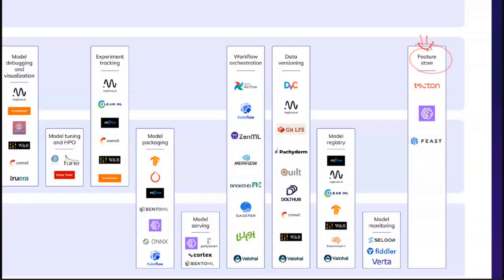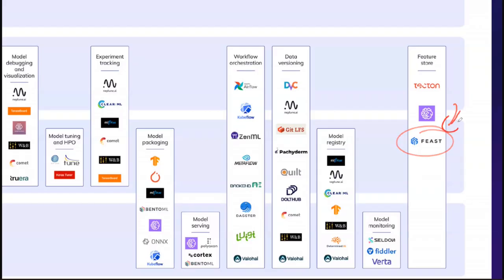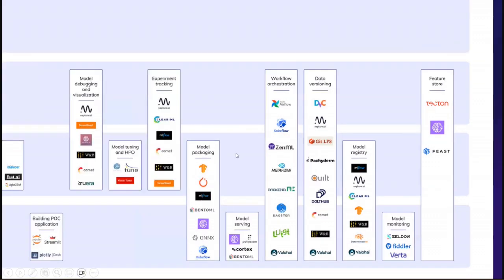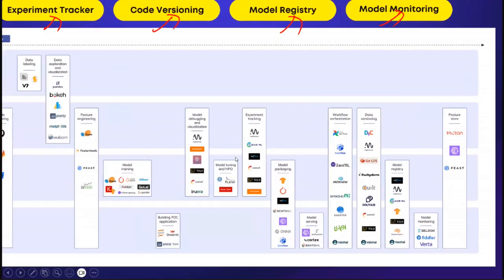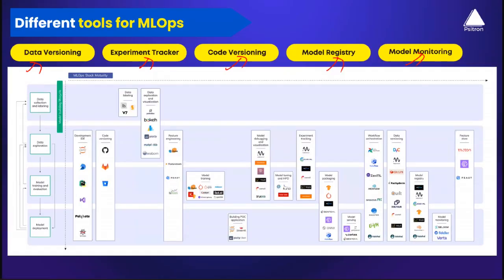So feature stores are schema repositories for your features, and you can use various different feature stores. Every cloud today has its own feature store. Or if you don't want to use a cloud, you can go for open source feature stores like Feast, for example. So these are the various different flavors available in the market that you can pick. There are even more tools. This gives you an idea of the different flavors of tools that you might use. So consider that.